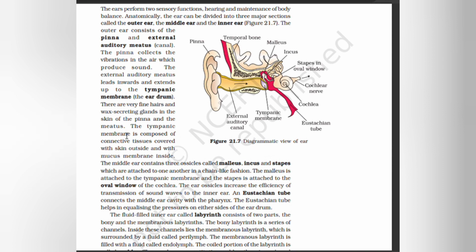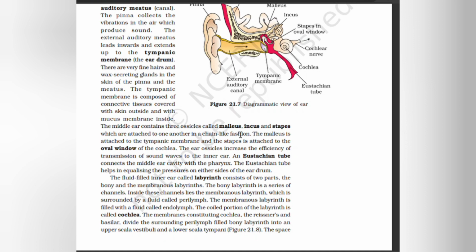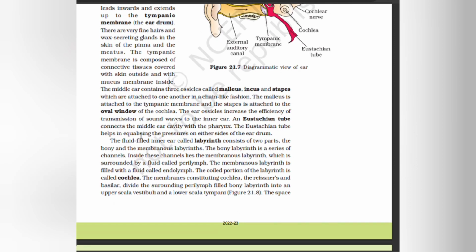The tympanic membrane is composed of connective tissue covered with skin outside and with mucous membrane inside. The middle ear contains three ossicles called malleus, incus and stapes, which are attached to one another in a chain-like fashion. The malleus is attached to the tympanic membrane and the stapes is attached to the oval window of the cochlea. Ear ossicles increase the efficiency of transmission of sound waves to the inner ear. A eustachian tube connects the middle ear cavity with the pharynx. The eustachian tube helps in equalizing the pressure on either side of the eardrum.